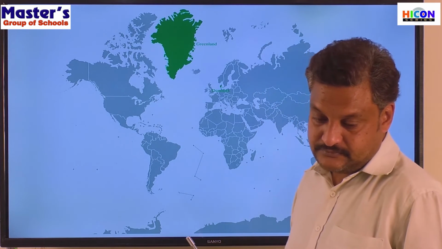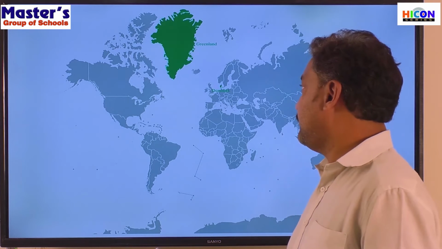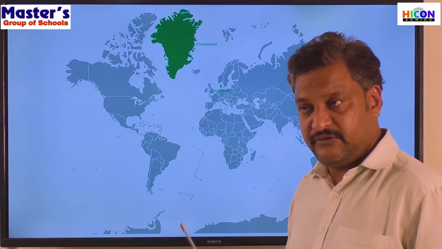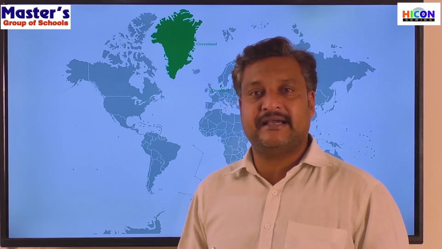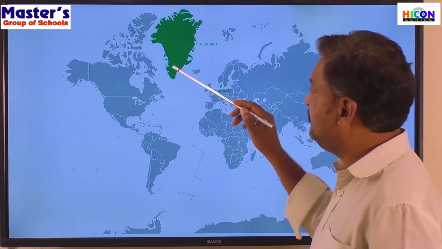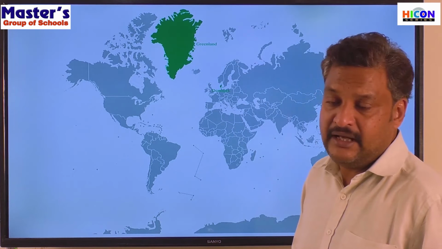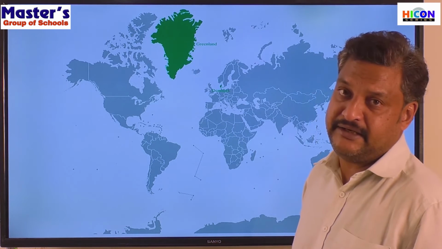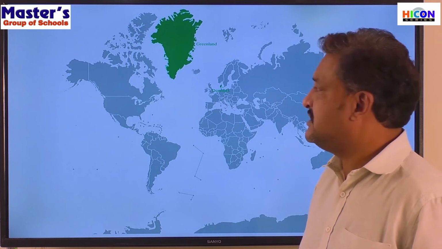And in 1953, it was internationally accepted as a region that belongs to Denmark. Okay, so they started it as a colony, and then they got international acceptance, right? It's a full-fledged internal government. Though this is a part of Denmark, this region has its own government, and that system started from 1981. Okay, so this is a short history of Greenland.